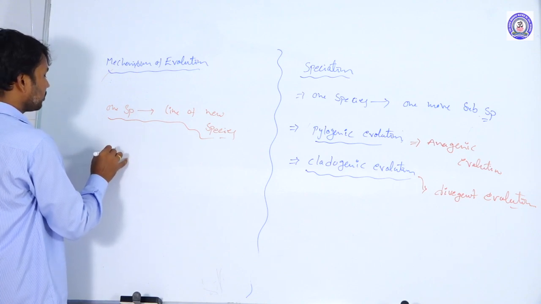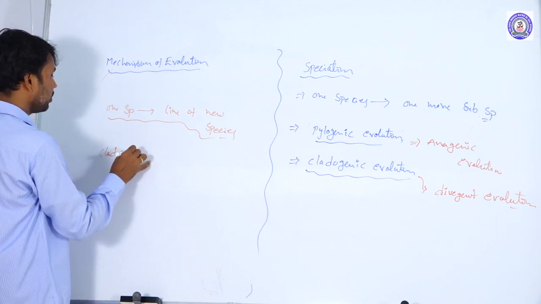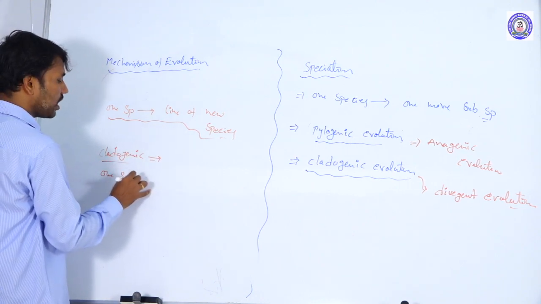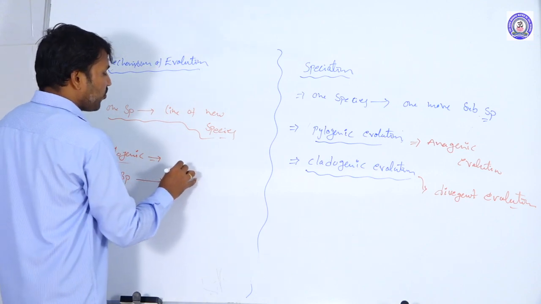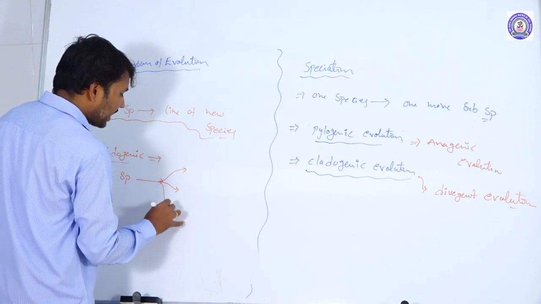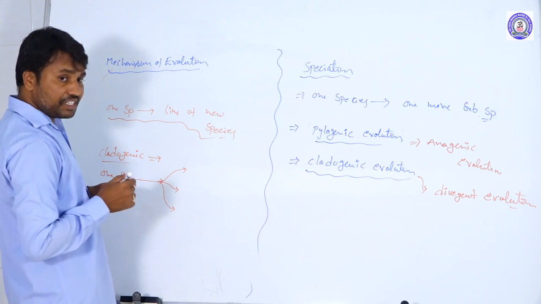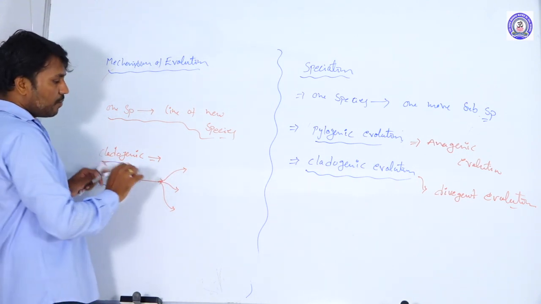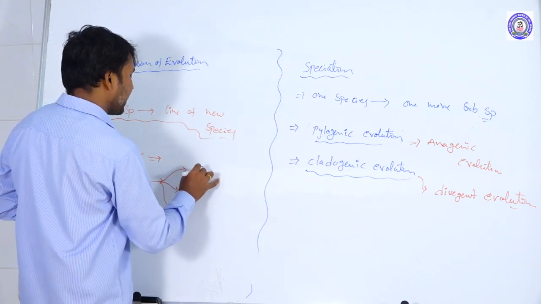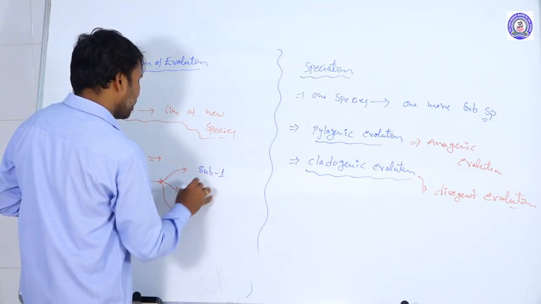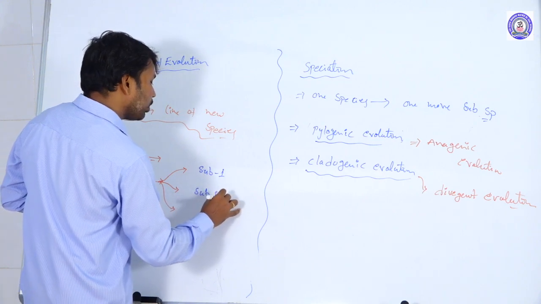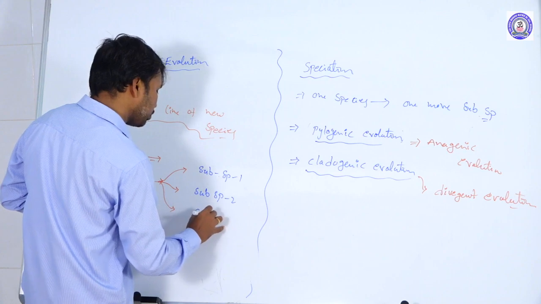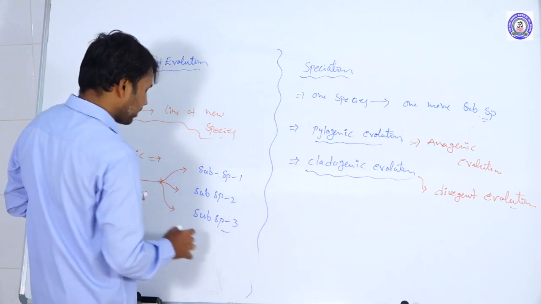And next we are taking cladogenic evolution. Here one species is further subdivided into a number of subspecies. Initially it is only one type of species, but further it is divided into subspecies 1, subspecies 2, subspecies 3 and so on.